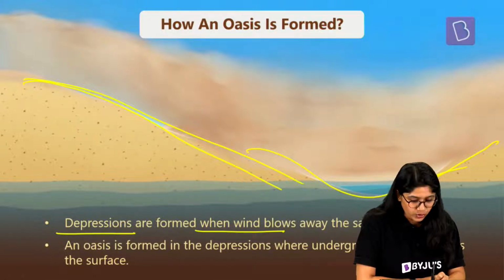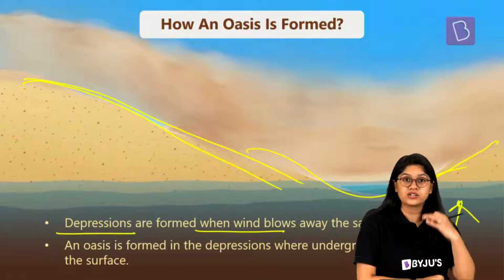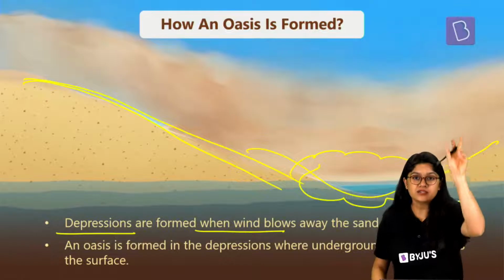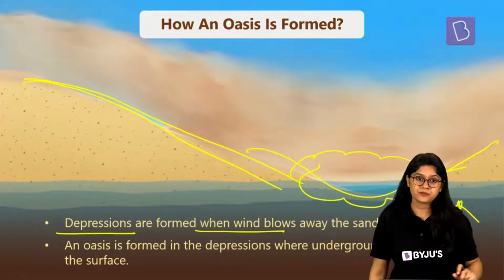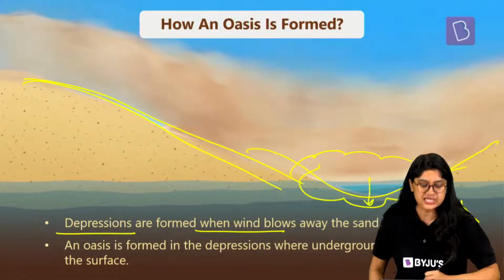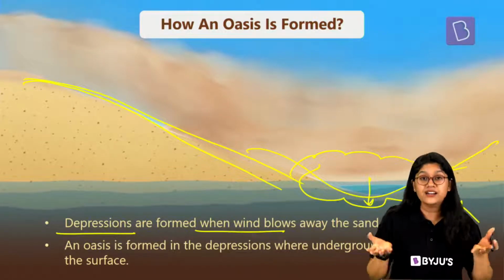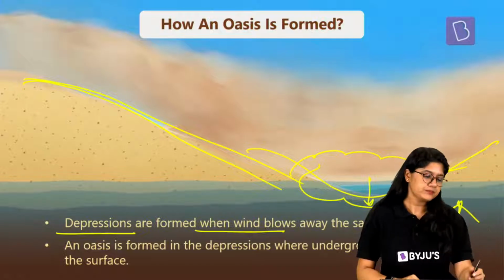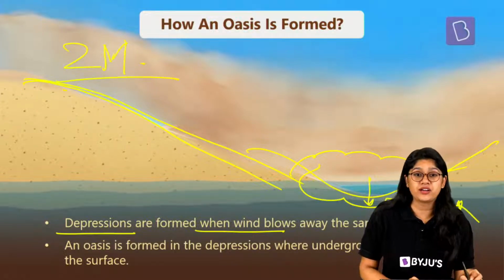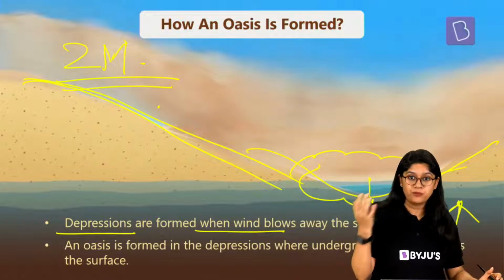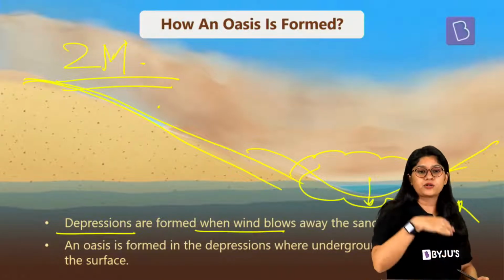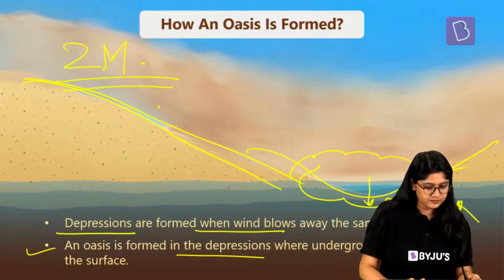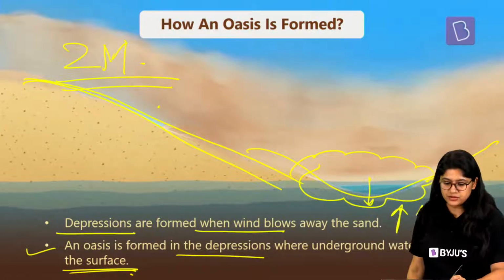The water from the groundwater level will come onto the surface. The land goes really very deep so that the underground water comes up and it forms the oasis. Are we clear? 2 marks question, everyone: how an oasis is formed, or what are oases, you can write about them. Are we clear with this, everyone?